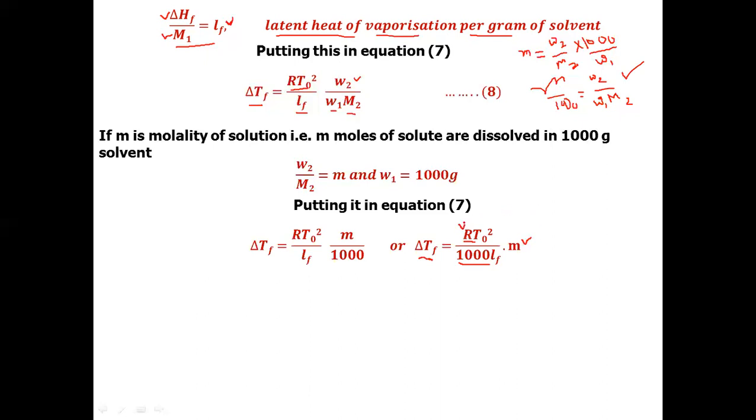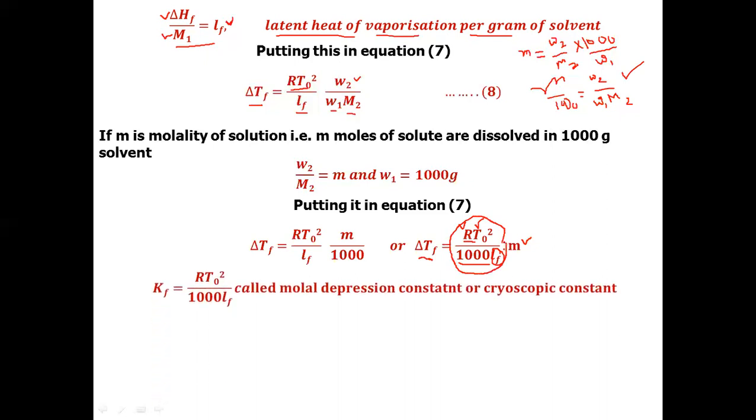Now R is constant. T₀ is also constant because it is the freezing point of the pure solvent, which is a constant value. 1000 is a number. For a particular solvent, Lf is also constant, which means this whole factor is constant. So we can give this whole factor a new name, Kf, which is equal to RT₀² divided by 1000 Lf, and it is constant.